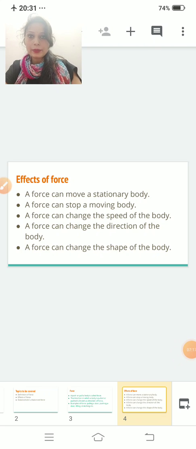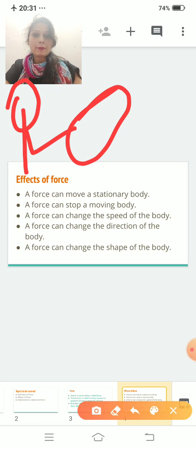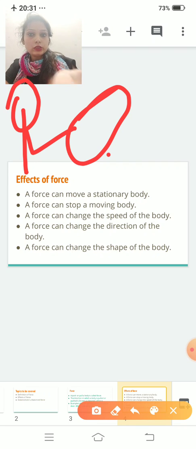Take one more example. If a football is here, and a footballer kicks this football, what will happen? This ball will start moving. Clear? So with this we can say that if this footballer applies force to this football with the help of their leg, this ball will start moving.